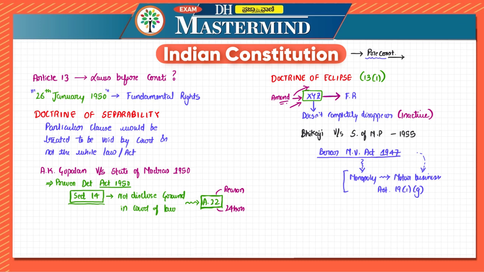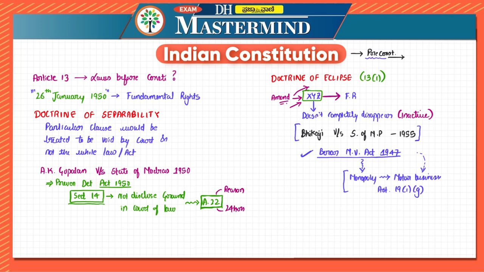But what the government did is, they brought an amendment to Article 19, and clause 6 was added, and then there was an authorization which again restored the monopoly to the government. We'll discuss Article 19 in detail when we get to it, but this is just a case law or an example for you to remember. So these two doctrines, that is doctrine of separability and doctrine of eclipse, are very, very important.